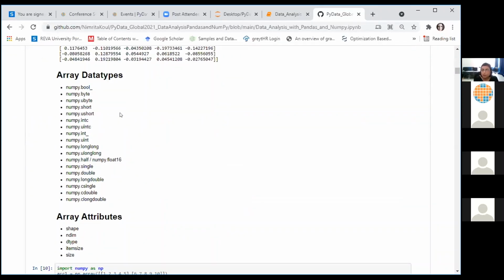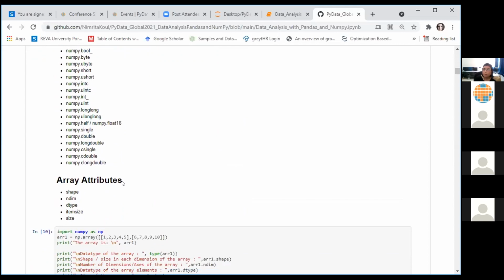Our ND array supports a lot of data types, not just integers. You can have an array of Boolean values. You can have an array of bytes. You can have an array of signed and unsigned data types: unsigned short and unsigned integer, signed short, signed integer, signed long, and so on.